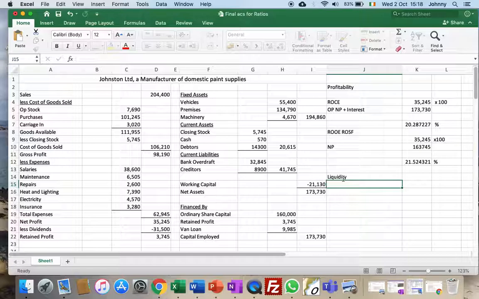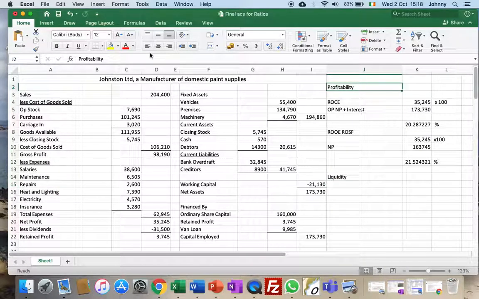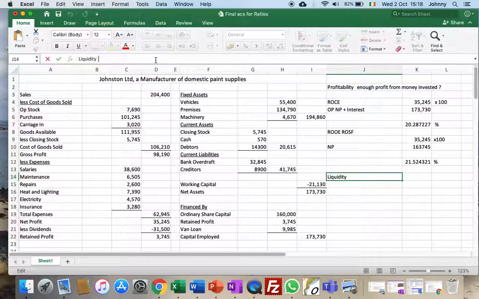Again, we're looking at judging the business. So liquidity is basically our ability to pay debts. When we look at profitability and you're doing an analysis here, you would basically say, are we making enough profit from money invested? I'm just going to put a question mark at the end, because that's what we're asking ourselves. Are we making enough profit from money invested? Liquidity basically is all about, can we pay our debts?